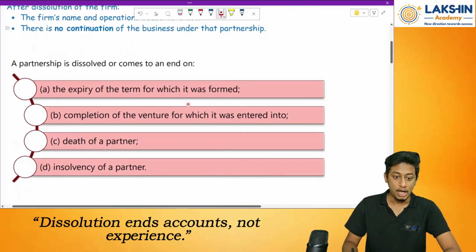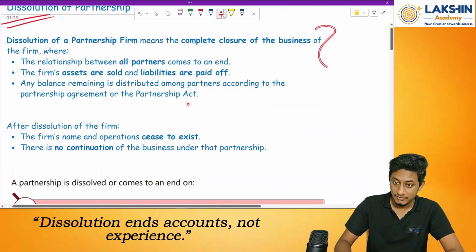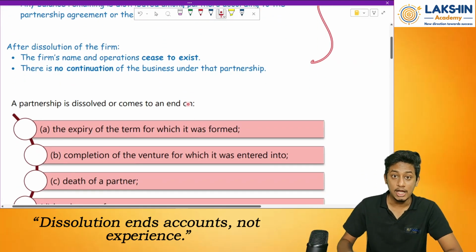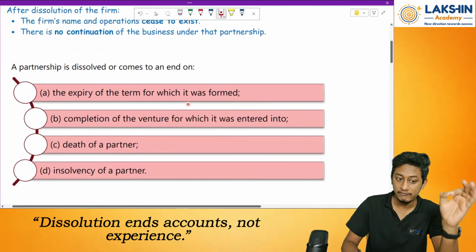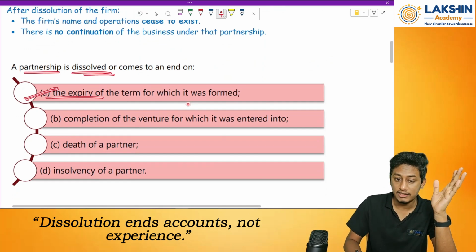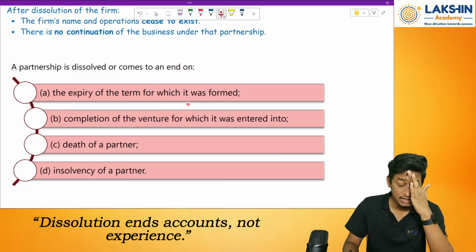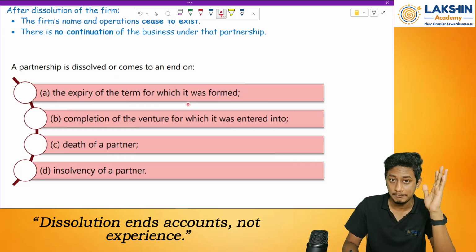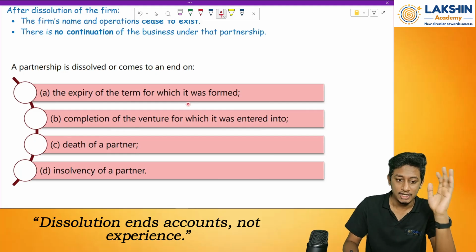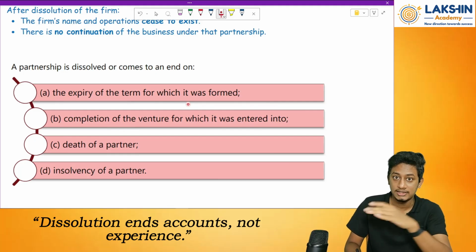Okay. Why will the partnership come to an end? We have seen what happens when there is a dissolution. Now let's see why will a partnership come to an end, or why will it be dissolved. A partnership will be dissolved in the following cases: the expiry of the term of the partnership for which it was formed. So let's say there was a general partnership or a time period partnership, particular partnership we have, right? So once that comes to an end, the time comes to an end, the partnership will be closed down.